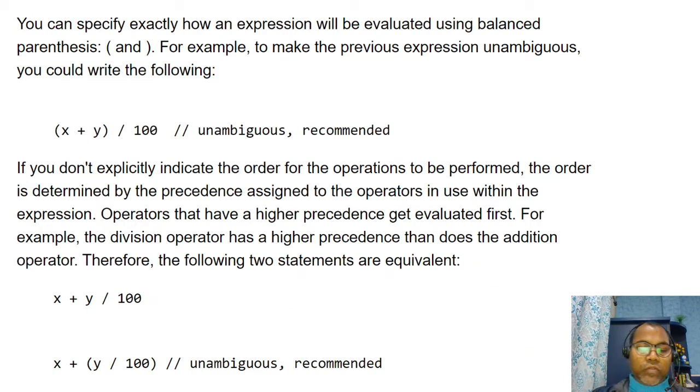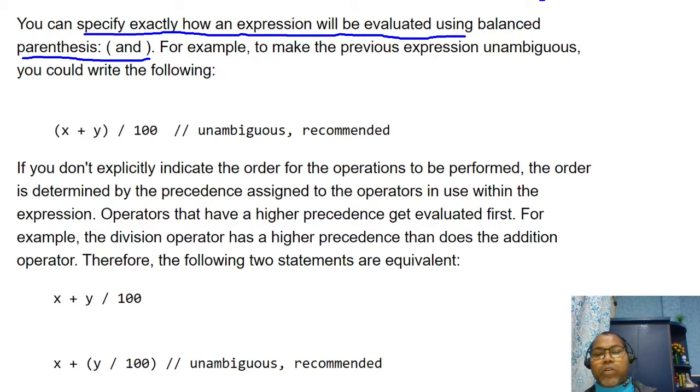You can specify exactly how an expression will be evaluated using balanced parentheses.